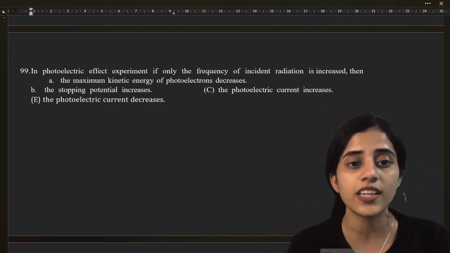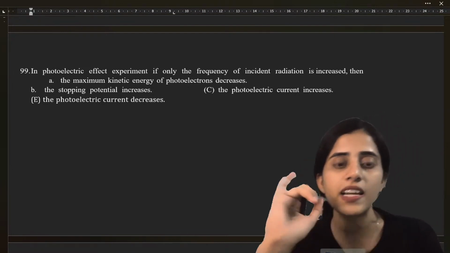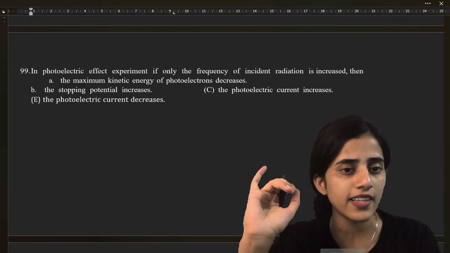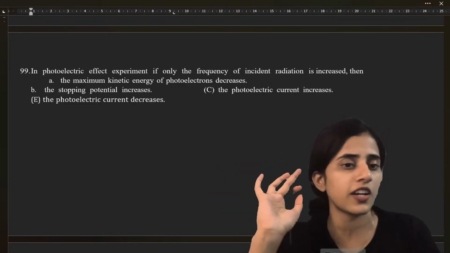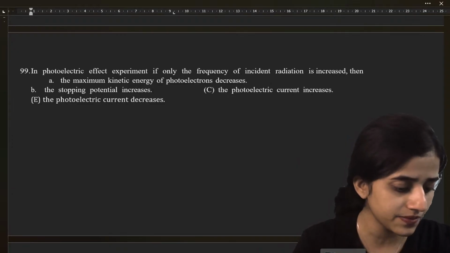In photoelectric effect experiment, if only the frequency of incident radiation is increased, then maximum kinetic energy of photoelectron decreases, stopping potential increases, photoelectric current increases, photoelectric current decreases. What is the answer?